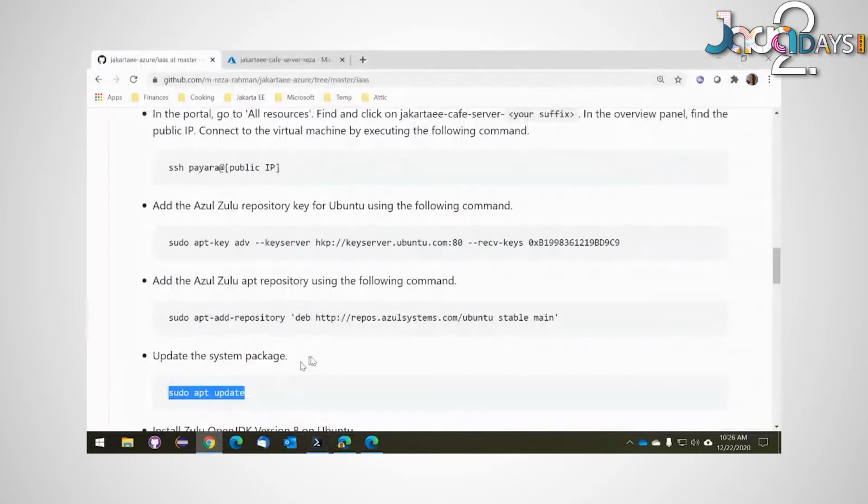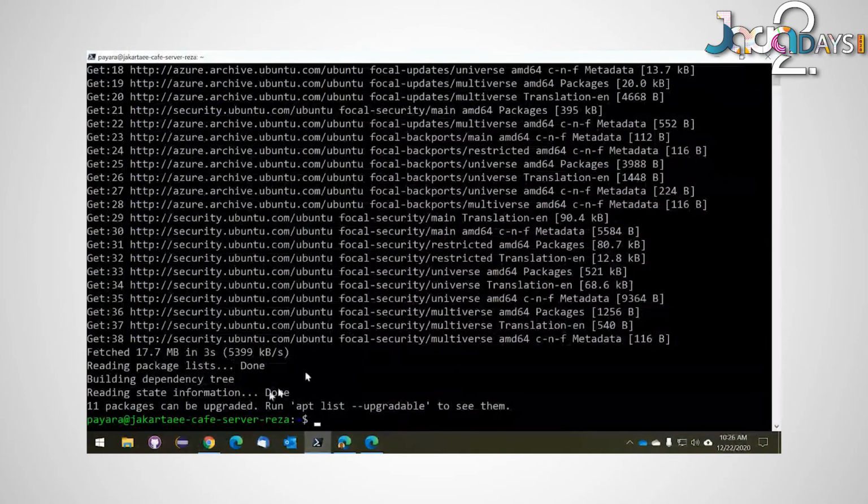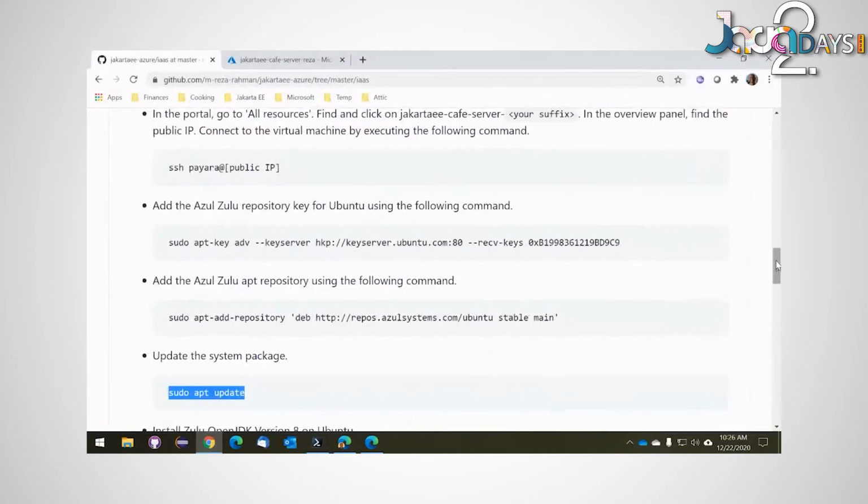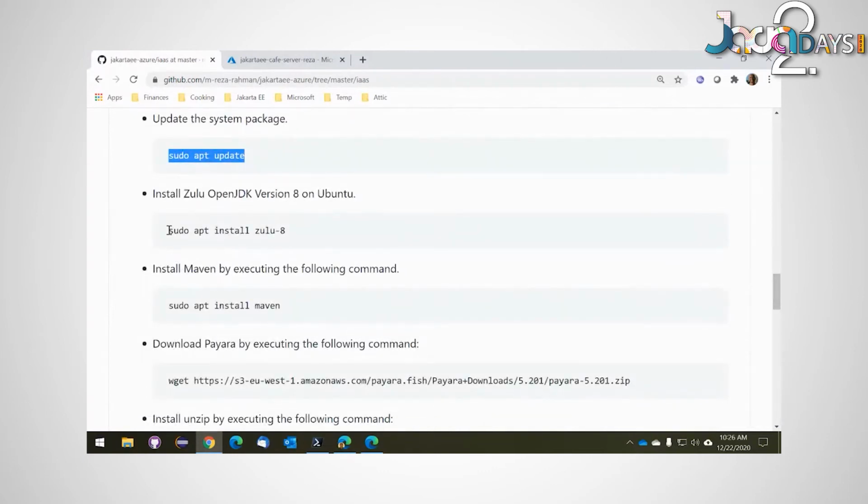Okay, that shouldn't take too long. Should be pretty quick. Yeah, it's done. And this will get us ready to install the JDK. So we're going to go ahead and install Zulu 8.